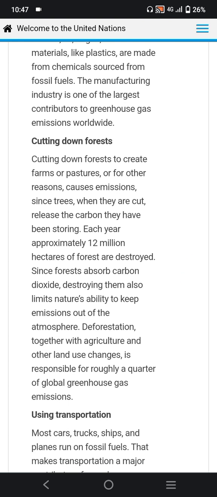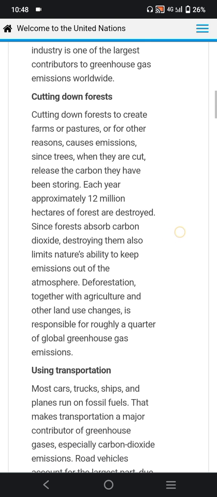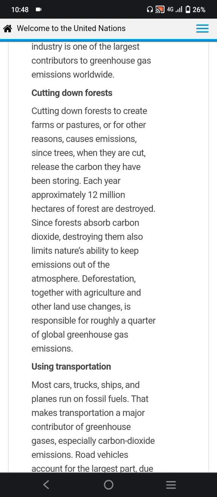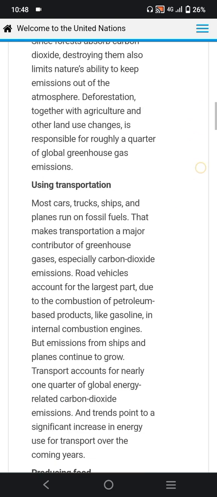Cutting down forests to create farms or pasture, or for other reasons, causes emissions, since trees, when they are cut, release the carbon they have been storing. Each year, approximately 12 million hectares of forest are destroyed. Since forests absorb carbon dioxide, destroying them also limits nature's ability to keep emissions out of the atmosphere. This deforestation, together with agriculture and other land use changes, is responsible for roughly a quarter of global greenhouse gas emissions.